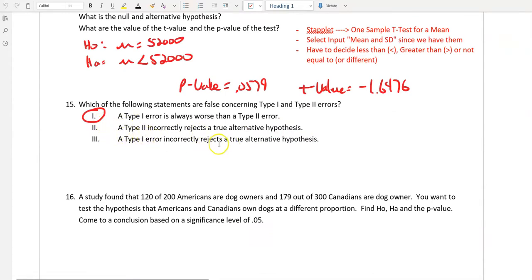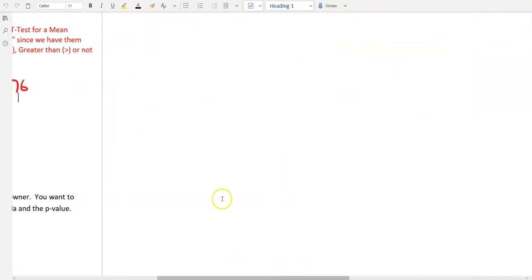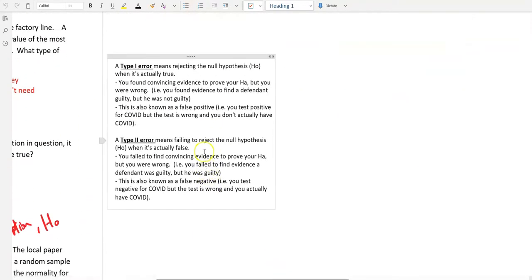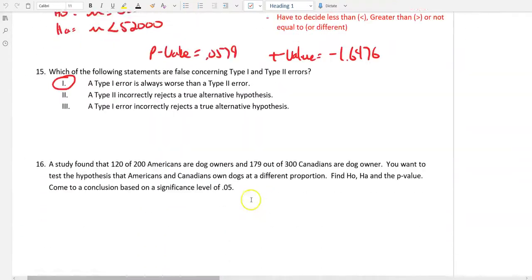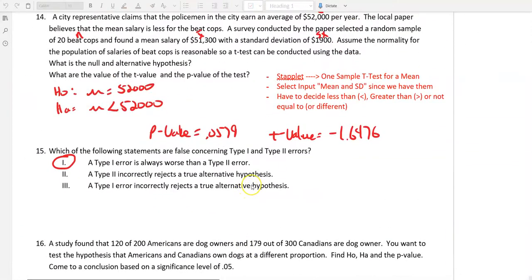Incorrectly rejecting a true alternative hypothesis means we should have proven it, but we didn't. And which error does that? Which error is the one where we should have proven it, but we didn't? It's the type 2 error. We should have proven our HA, but we didn't. So the type 2 error statement should be correct on here, and the type 1 error statement would be wrong. So the correct answers would be 1 and 3 on this one.